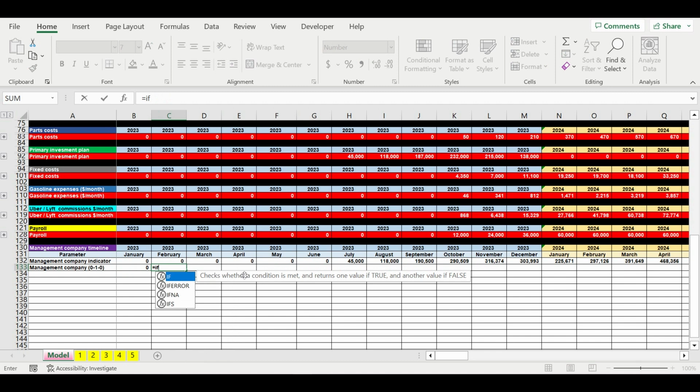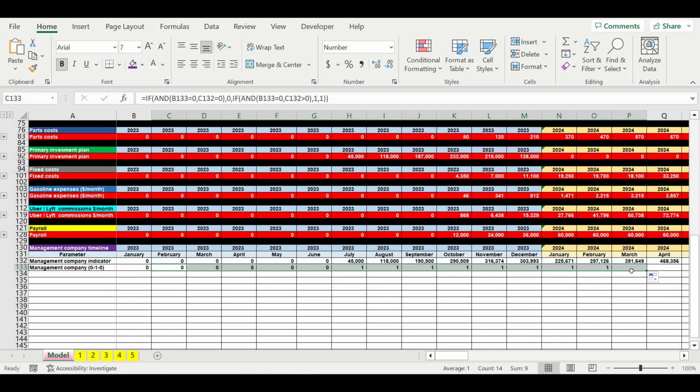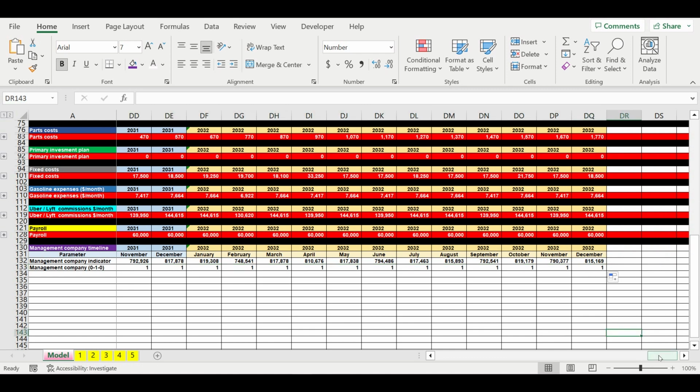Then for the second IF: if this equals 0 and this equals 0, we will put 0, otherwise the second scenario: if this equals 0 and this is more than 0, we will put 1, otherwise 1, closing all the brackets. So here we extrapolated the formula.